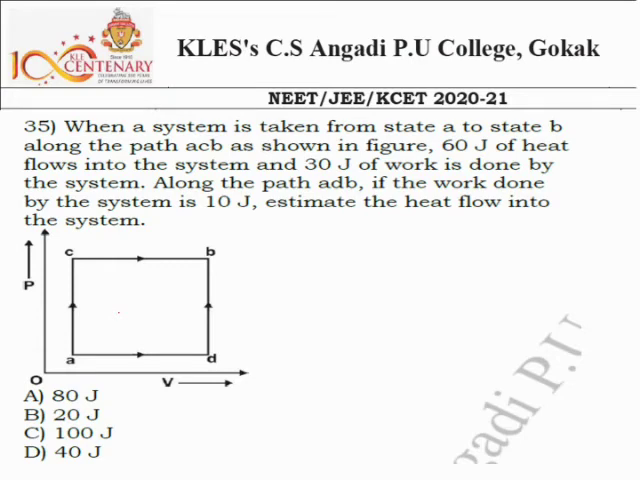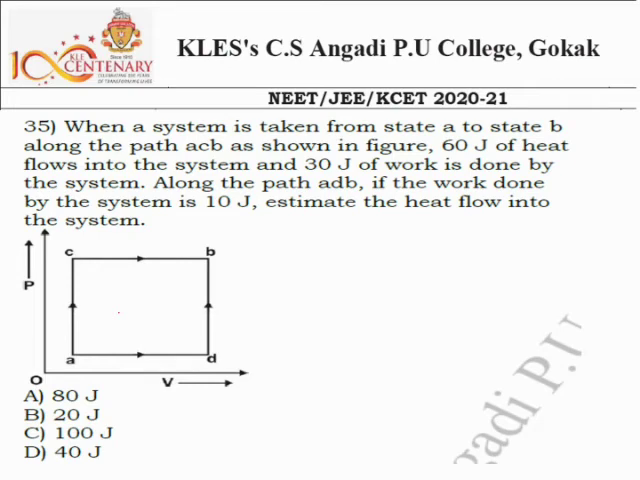Question number 35. When a system is taken from state A to B, along the path ACB as shown in figure, 60 joule of heat flows into the system and 30 joule of work is done by the system. Along the path AGB, the work done by the system is 10 joule. Estimate the heat flow into the system.